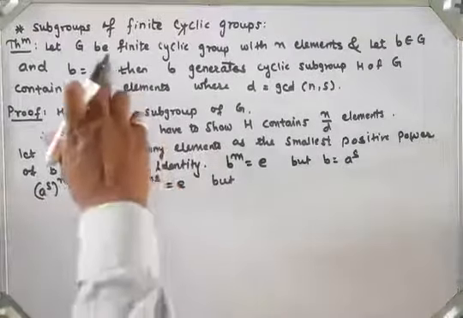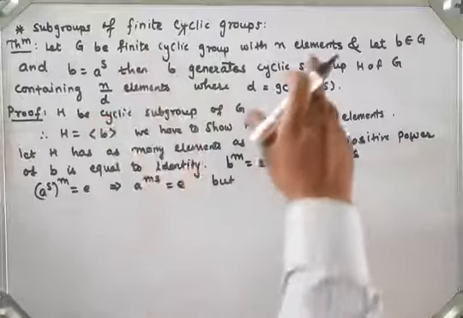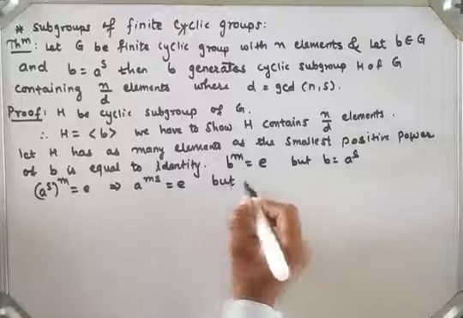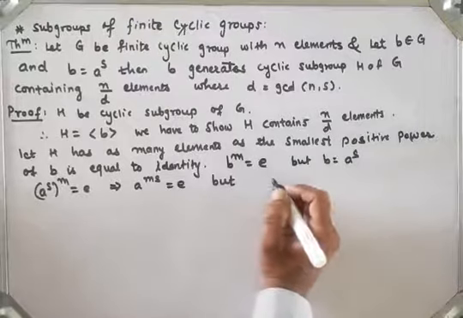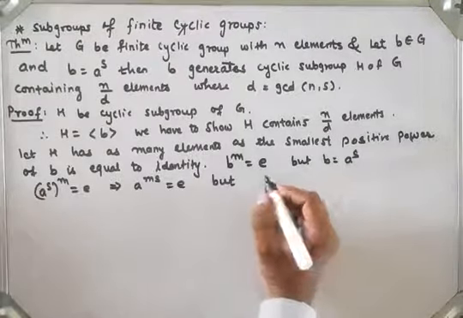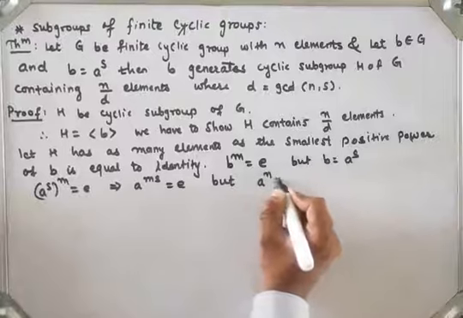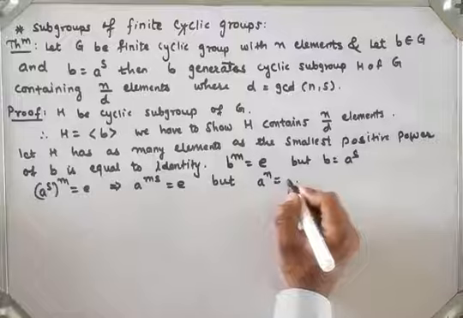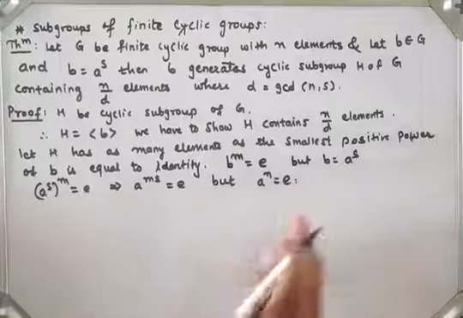But as given, G is a finite cyclic group with n elements, whose generator is a, means a raised to n is equal to what? Identity, right? a raised to n is equal to identity.